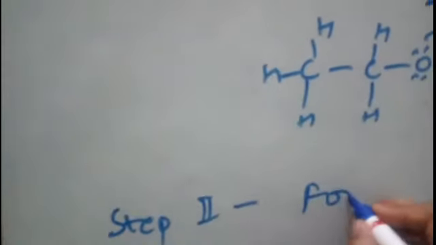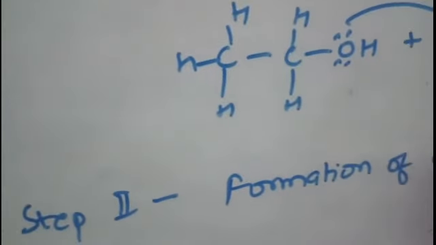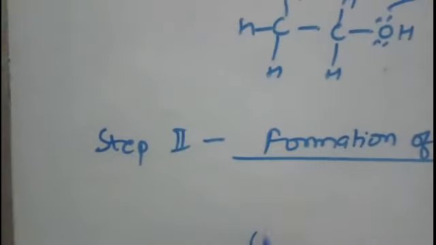Now the second step, it is formation of carbocation. So this ethyl oxonium ion will be converted to carbocation.